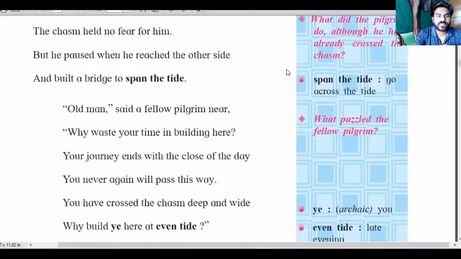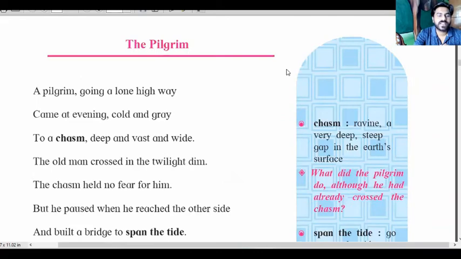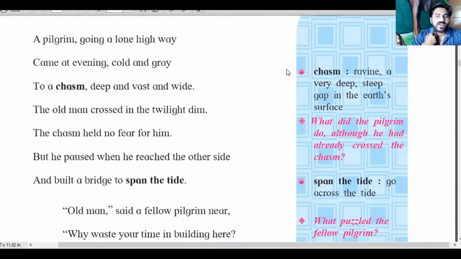Look here, here is the first stanza. The last word of the first line is way, and the second line's word is gray. So way, gray, put A here. Wide, it is B. Means A, B. Dim, him, it means C. A, B, C. Then side, it means B, and tide, B. A, B, C, B. So this is the rhyme scheme of the first stanza.